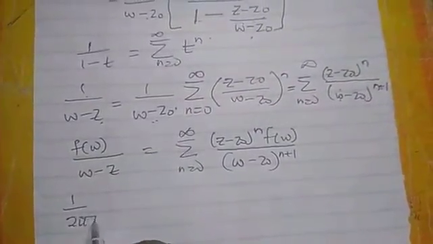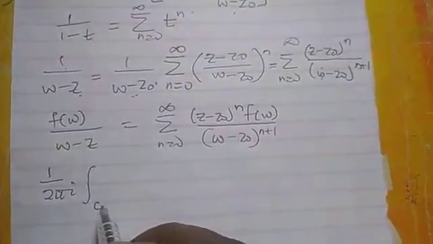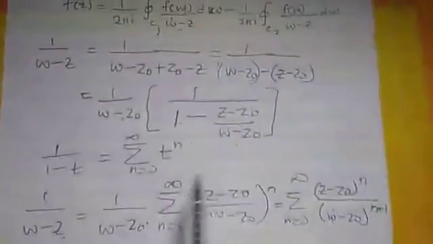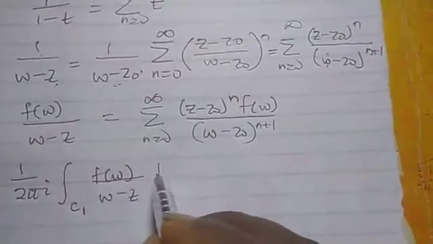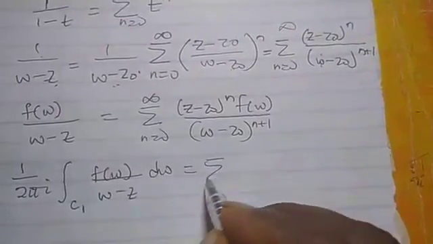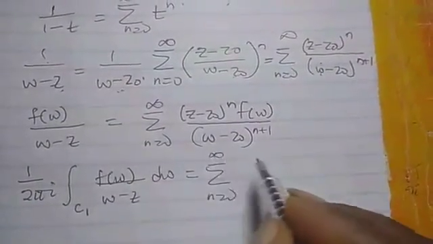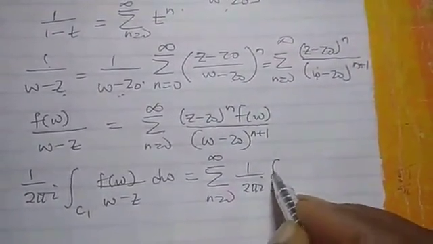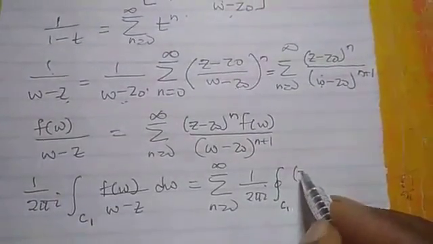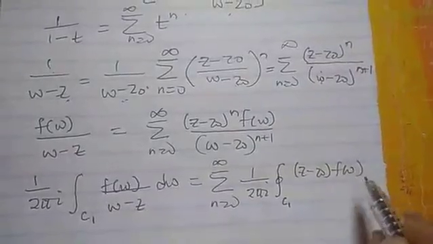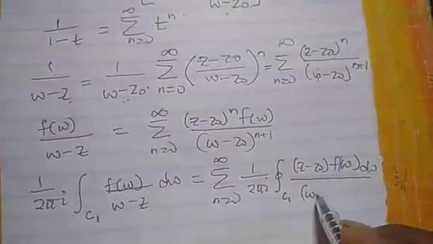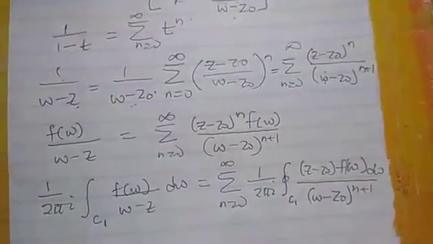So from that place, if I integrate, because what is here is 1 over 2 pi I, if I integrate both sides along C1 with respect to W, because it is the W that is here, this will be equal to summation n runs from 0 to infinity, 1 over 2 pi I integral over C1 of Z minus Z naught raised to power n, f of W dW over W minus Z naught raised to power n plus 1.